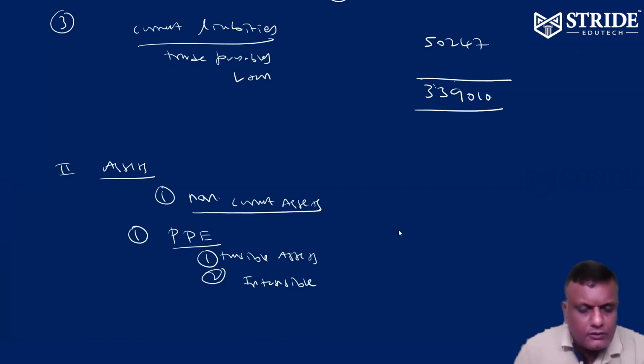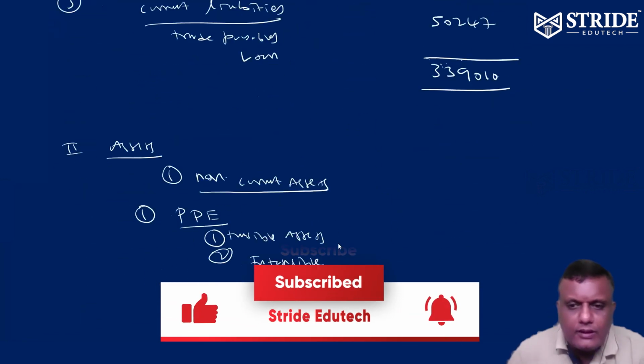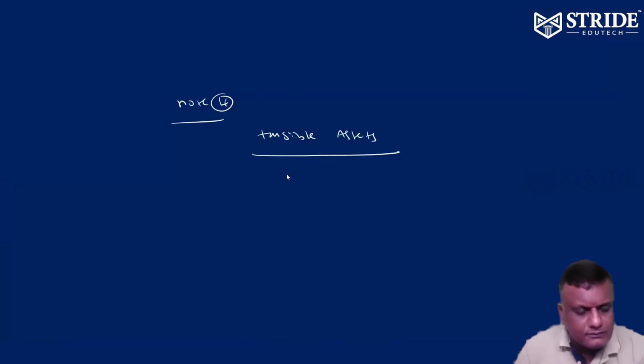So already we did 4 notes, I think. Note 3, note 4. So tangible assets, note 4.